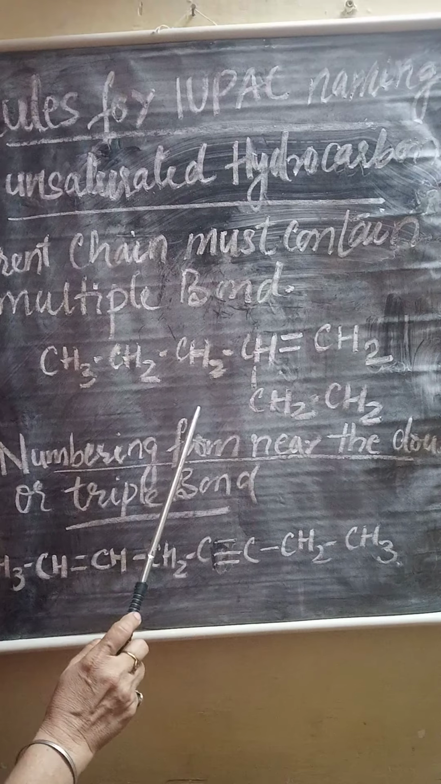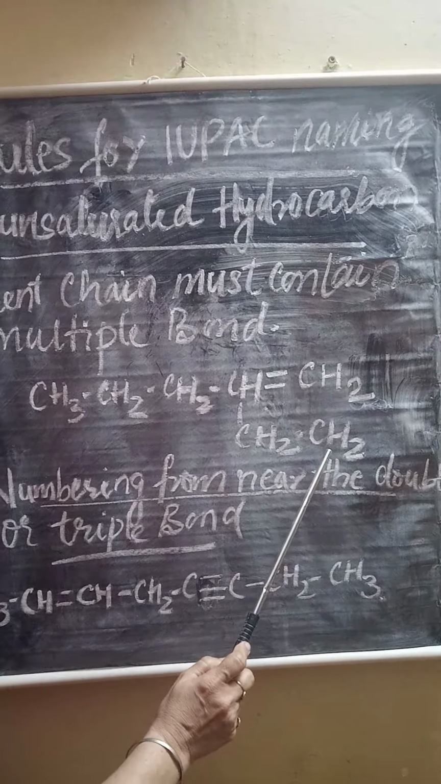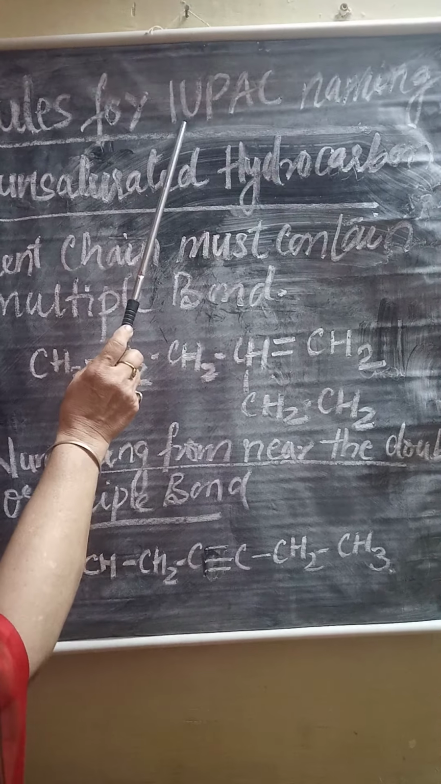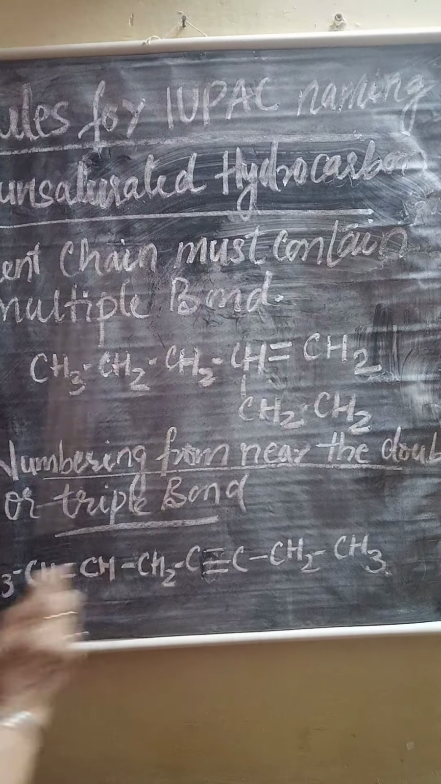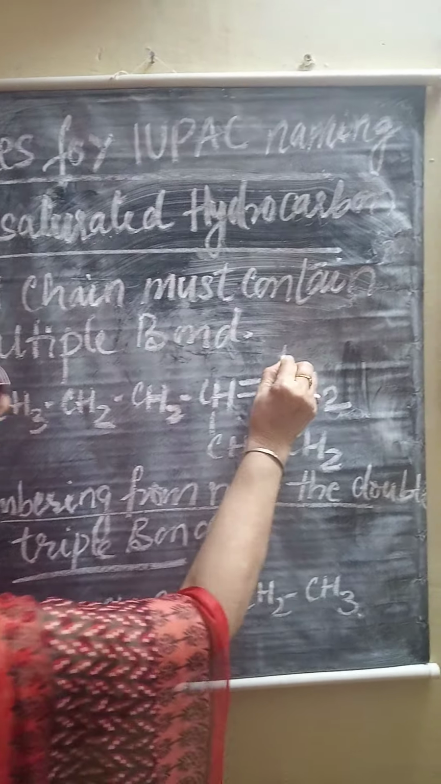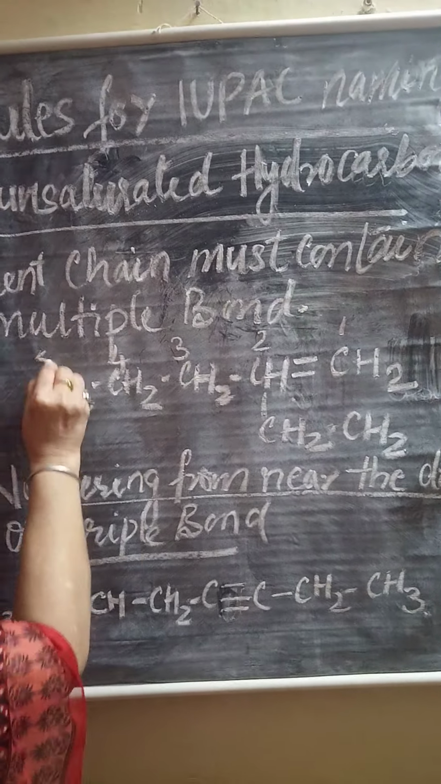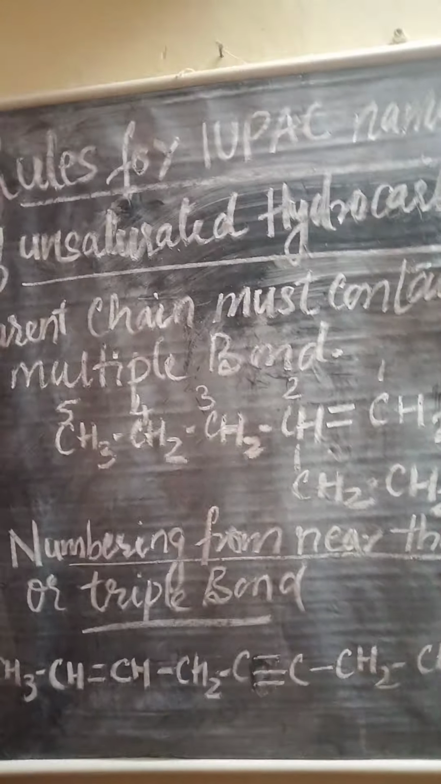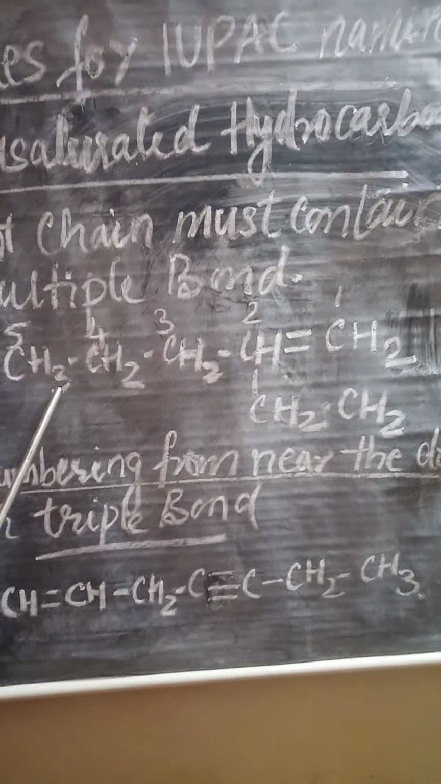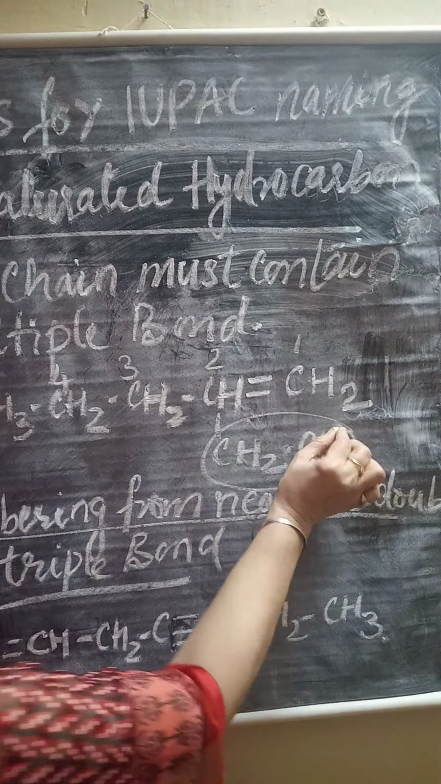According to the earlier rule, if we select this chain having 6 carbons, that will become wrong, because according to IUPAC naming, the chain must contain the double bond. So we will start numbering from here: 1, 2, 3, 4, 5. We are not obeying the earlier rule, we are changing it so that the chain containing the double bond is chosen, and this group becomes the substituent group.